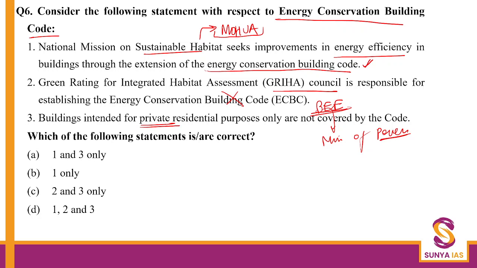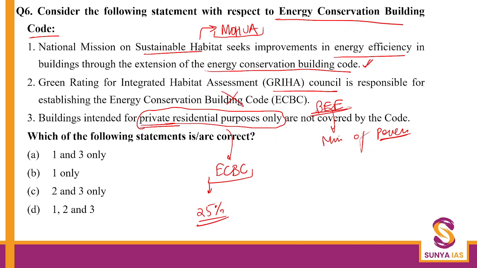Third, the buildings intended for private residential purposes only. First of all, those for private purposes only are not covered by the code. So this is true, that buildings with only a private residential purpose are not covered. In case a building has to be ECBC compliant, it has to demonstrate a saving of around 25%.